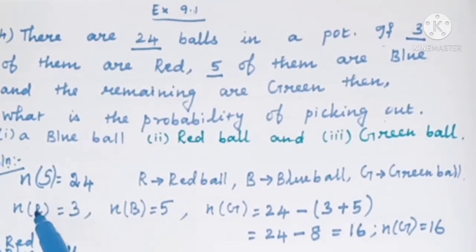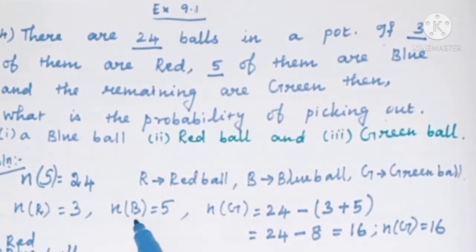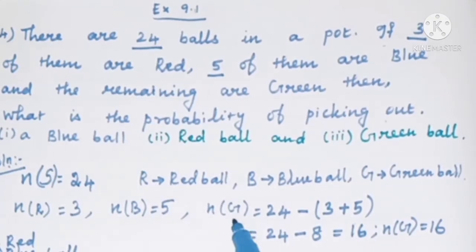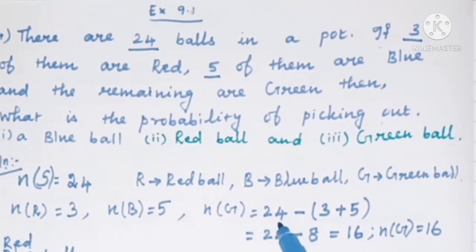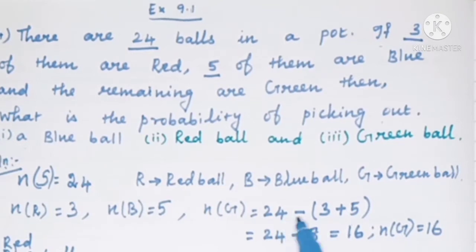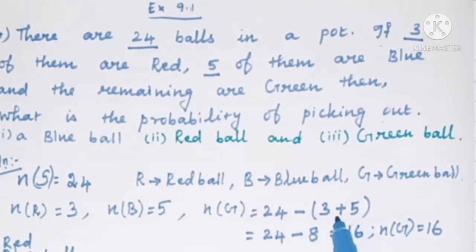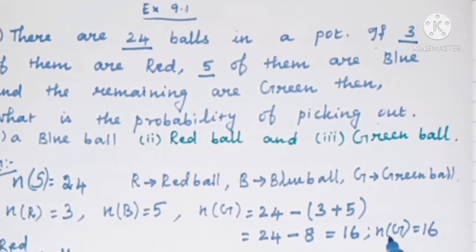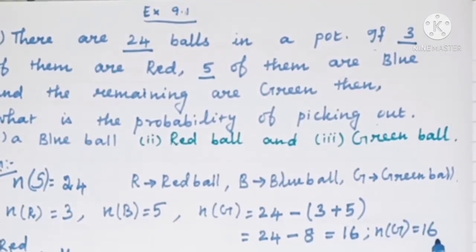So here they have given n of R, the number of red balls, as 3 and the number of blue balls as 5. For the number of green balls, you have to subtract the blue and red balls from the total number of balls. So 24 minus 8 is equal to 16. The total number of green balls is equal to 16.